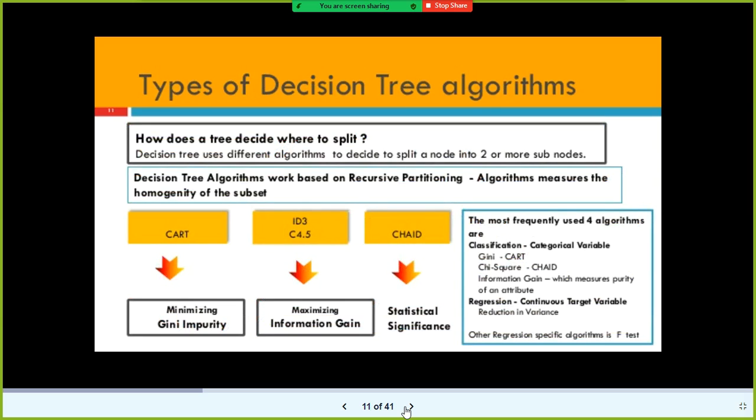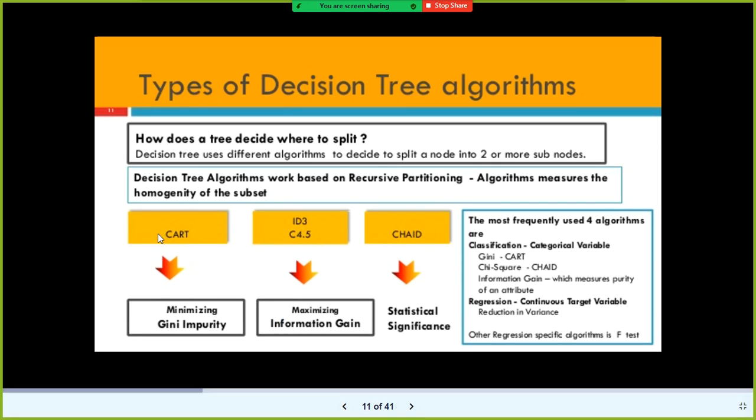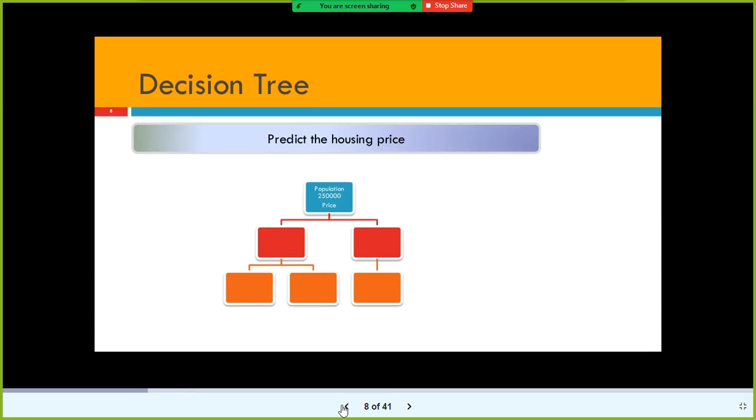And different types of decision tree algorithms are there. One is CART, and ID3, and CHAID. This one is called iterative dichotomiser, ID3, and this is CART. CART stands for classification and regression tree. Okay, I forgot to tell you this one.